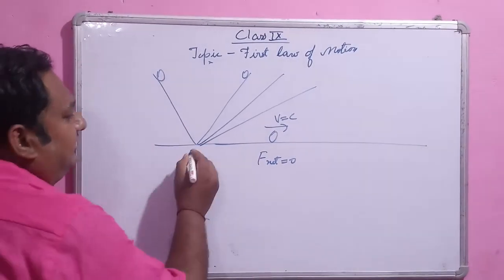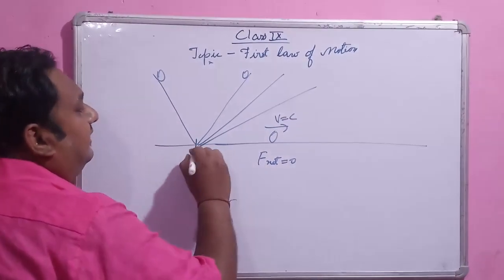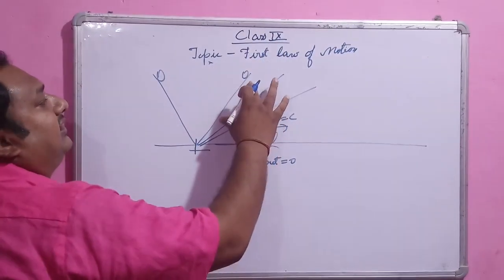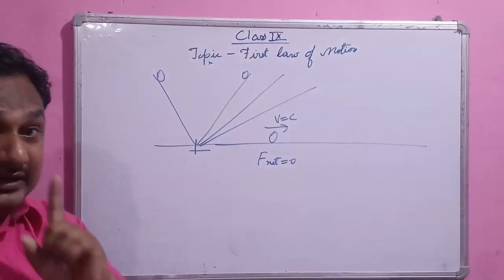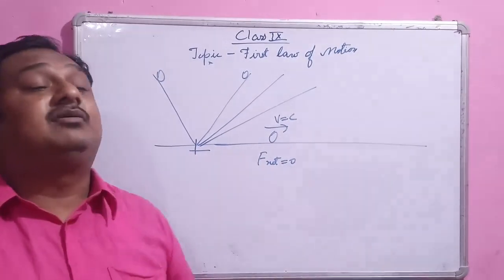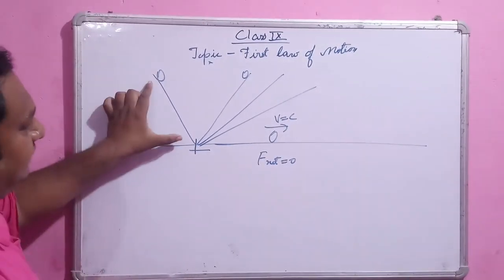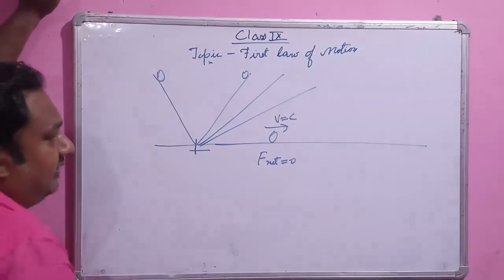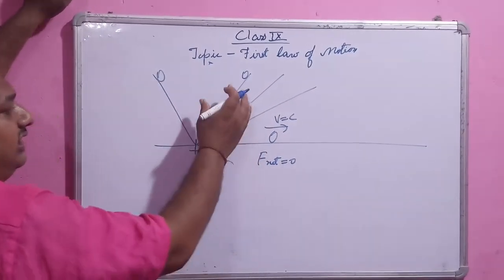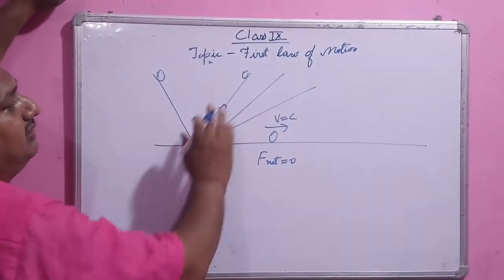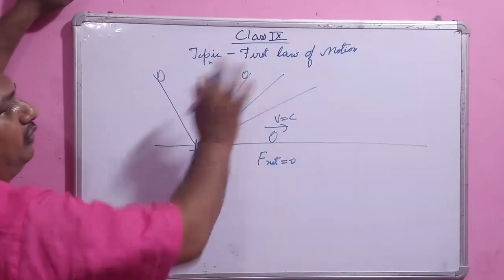By the time it reaches the bottom point, it moves up the inclined plane, but its motion is retarded by the gravitational force. On this plane the gravitational force accelerates the motion; going in this direction, the gravitational force retards the motion. So ultimately the ball comes to rest at this point.